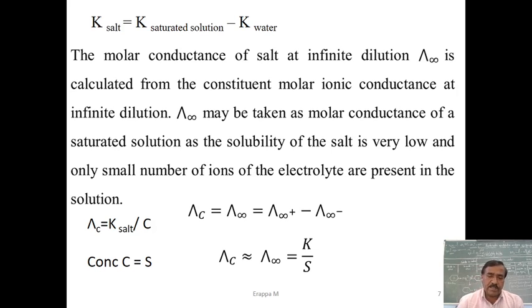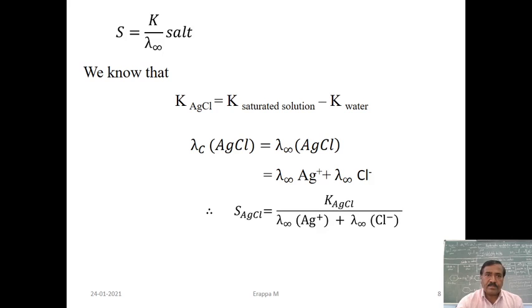Then the final equation is lambda infinity equals K of salt divided by solubility S. So S is equal to the specific conductivity of the salt divided by lambda infinity, using Kohlrausch law.